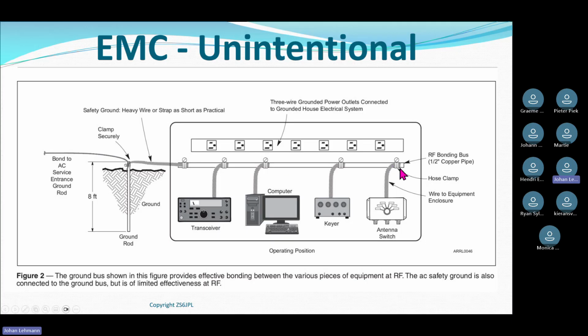This guy has gone quite elaborate. He's taken a 1/2-inch piece of copper water pipe and he's put it all along the wall of his shack, and he's connected everything: transceiver, computer, keyer, everything in his shack is connected to this 1/2-inch copper water pipe. And you don't use small gauge wire, you use proper braid or proper wire to do this connection.